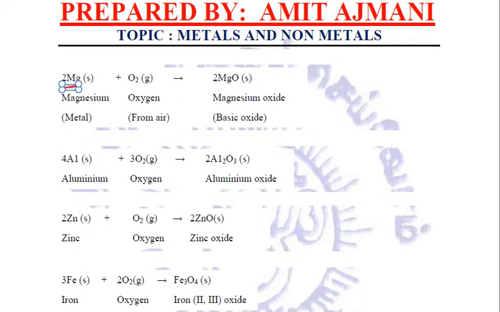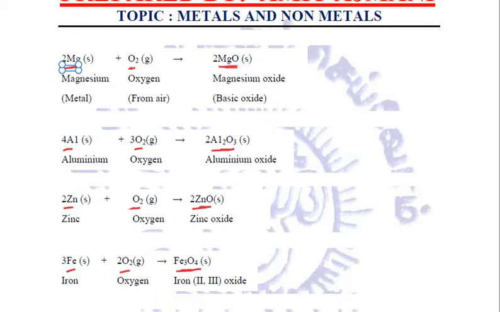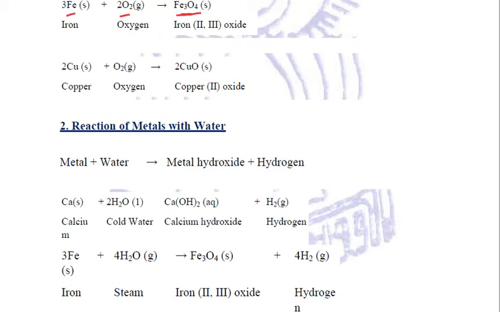Similarly, magnesium is a metal which reacts with oxygen to form magnesium oxide. Aluminium reacts with oxygen to form aluminium oxide. Zinc reacts with oxygen to form zinc oxide. Iron reacts with oxygen to form iron oxide. These all are basic oxides. Clear? Copper, another example, reacts with oxygen to form copper oxide, again a basic oxide. So metals, whenever they react with oxygen, form metal oxides which are basic in nature.